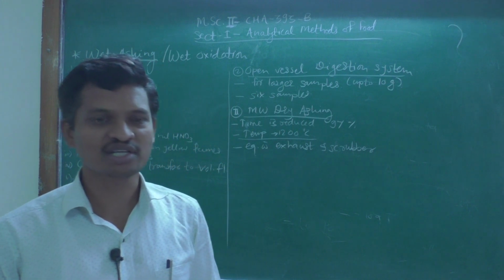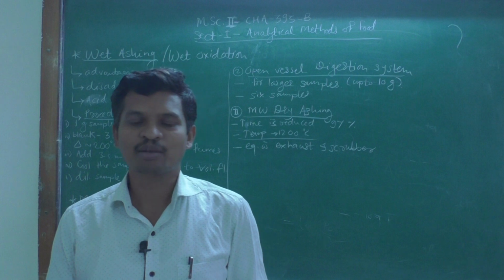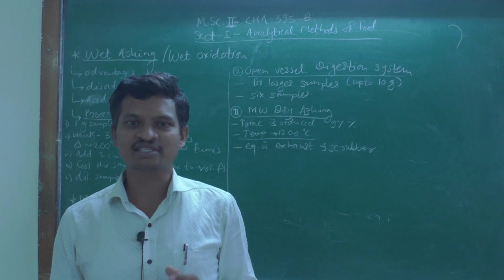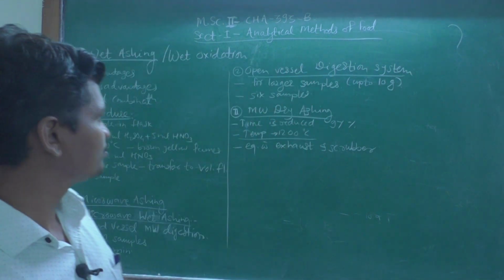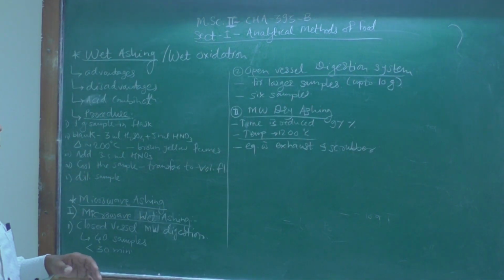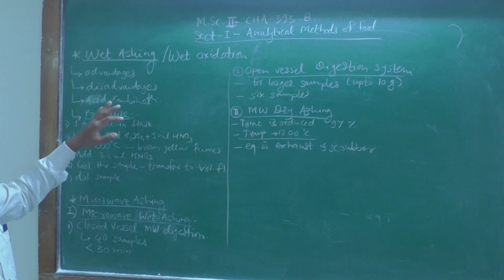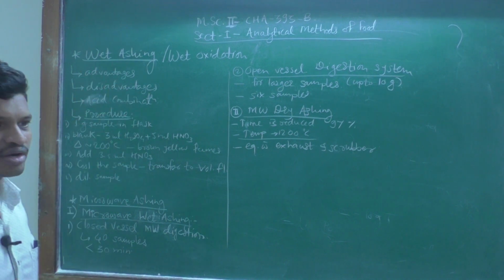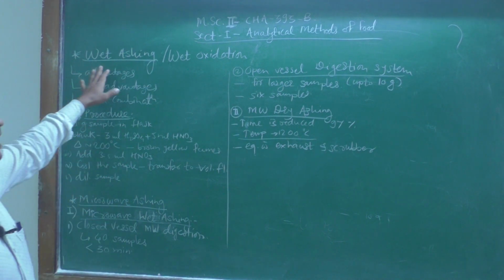We have also discussed the types of analysis, in which there are two main types, and these are dry analysis and wet analysis. In the last lecture we covered the dry ashing technique. Today we are going to see the wet ashing technique.